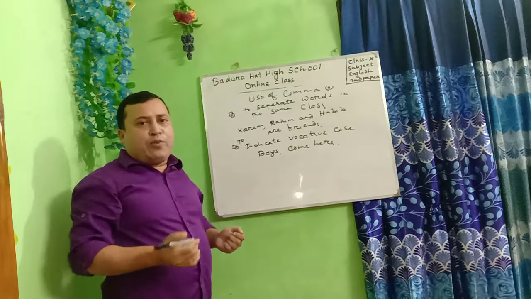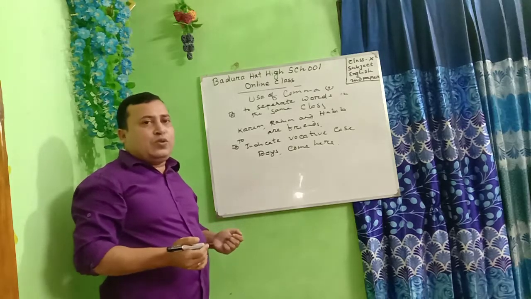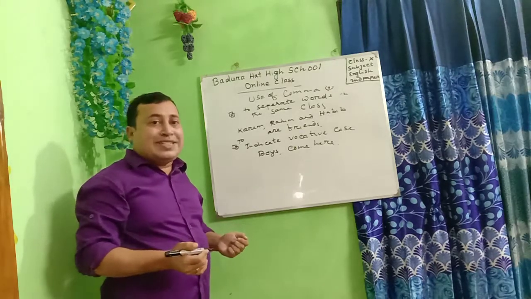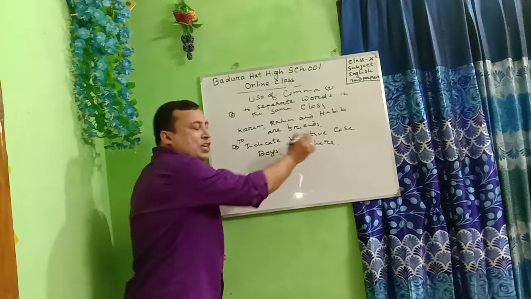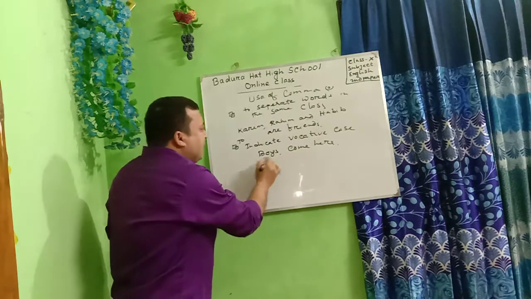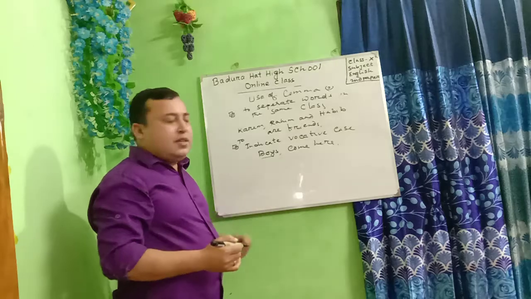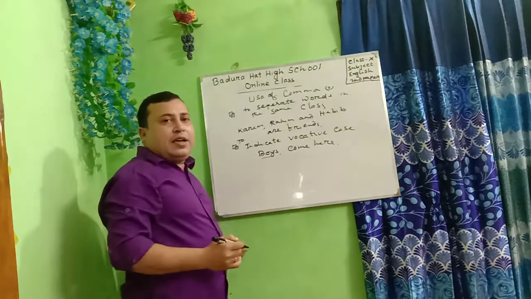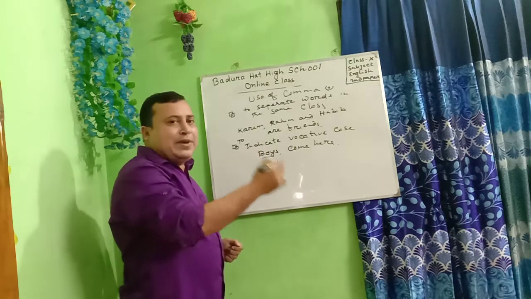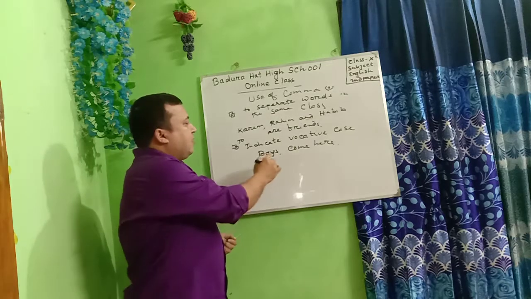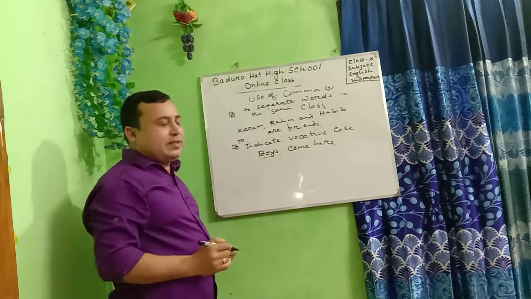A noun or pronoun used to address a person directly is called vocative case. Here, boys have been addressed. It is vocative case.